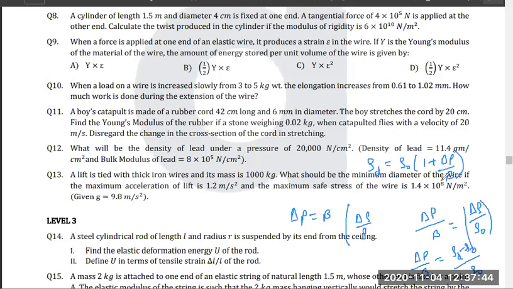You can just note it down, but again, we derived it from the same formula. I hope all of you remember that in the last class we derived density is equal to mass by volume. So delta rho by rho is equal to minus delta V by V, because if volume decreases, then density will increase. That's why it is minus. I just substituted this in this equation. Okay, got it, everyone?